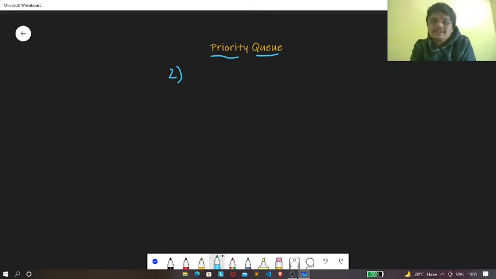So now let's see how we can insert an element in a priority queue using a heap. Let's say that we are given a few elements over here, like 1, 3, 2, and then 4. These are the elements which we will be inserting in our priority queue. So at first we have 1, so let's consider 1 at first. Okay, so 1 is over here.